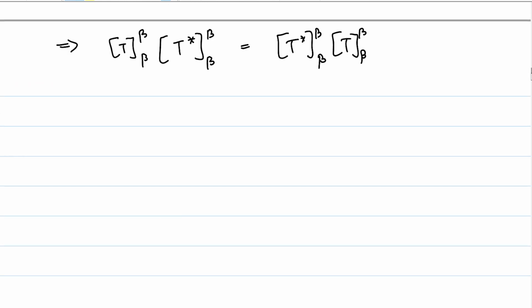But beta is now an orthonormal basis. That's where the key feature of inner product spaces comes into the picture. Because it is an orthonormal basis, we know what will be the matrix of the adjoint. It is just going to be the adjoint of the matrix of T, by one of the theorems we have proved in the previous week.